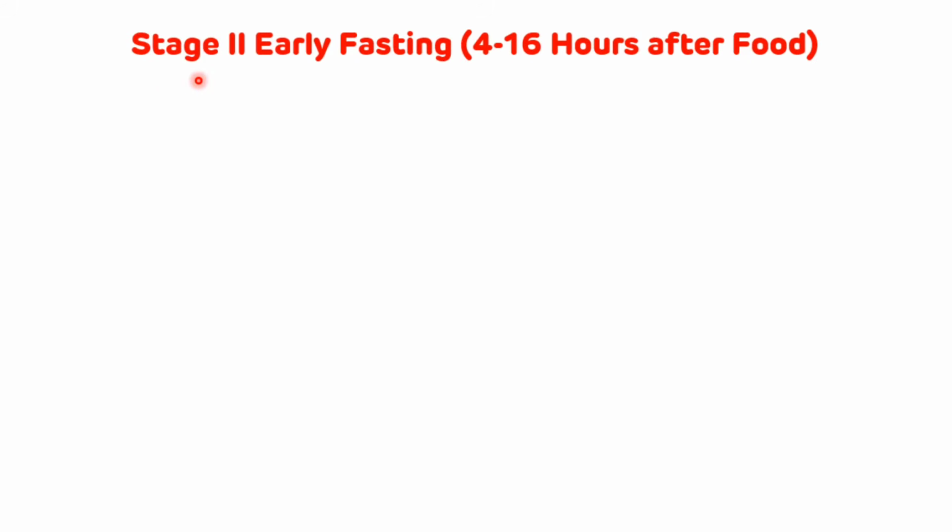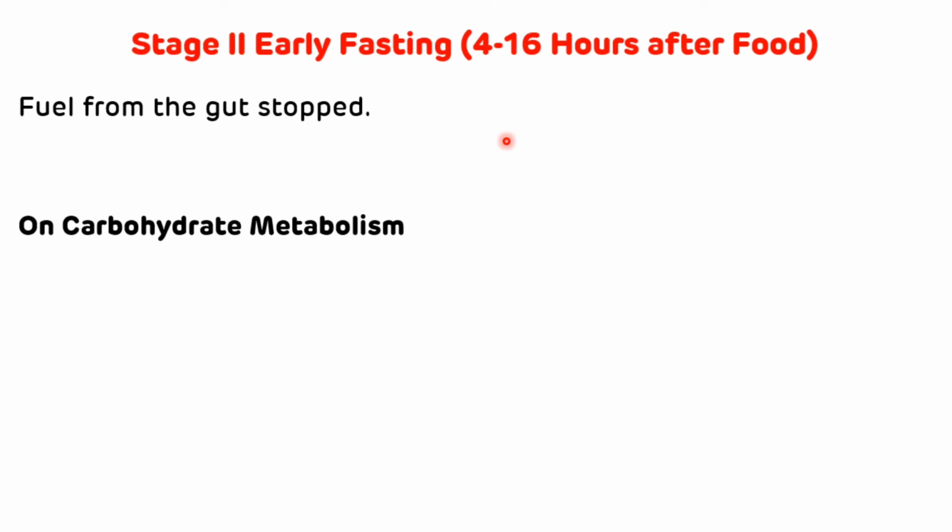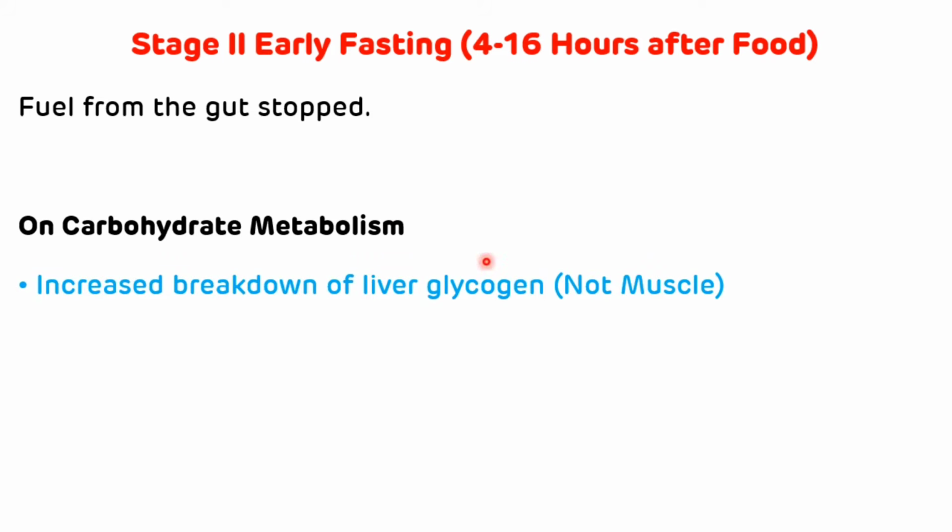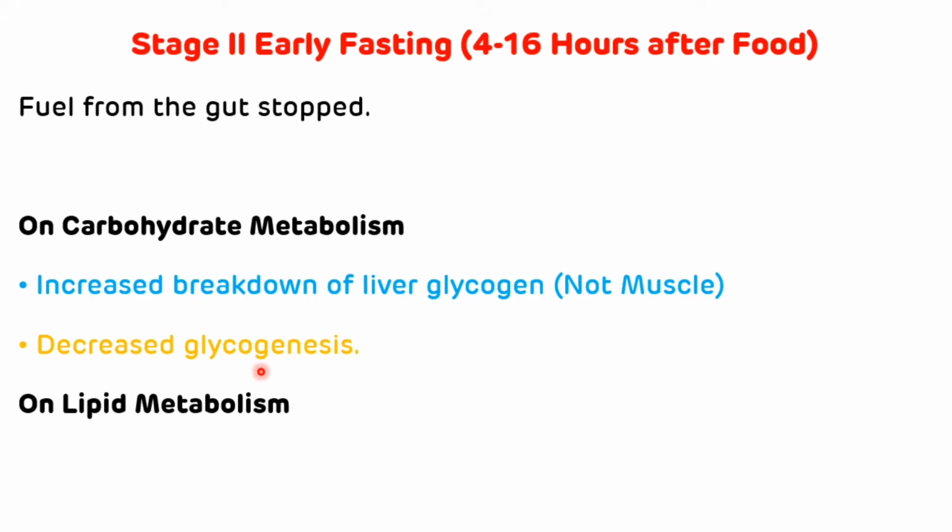Now stage 2, that is early fasting, which is 4 to 16 hours after taking the food. In stage 2, fuel from the gut is stopped. So the effect on carbohydrate metabolism will be an increased breakdown of liver glycogen, but muscle glycogen is not broken down. There is a decreased glycogenesis, and on lipid metabolism, there is a decreased lipogenesis.